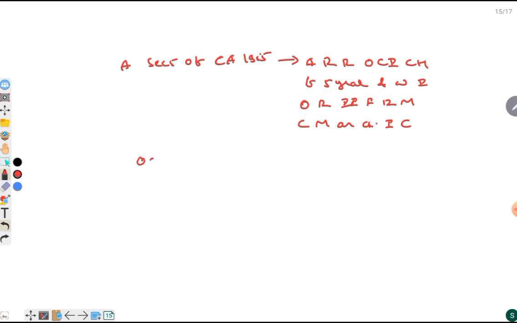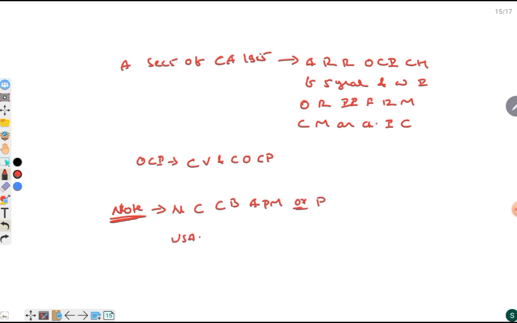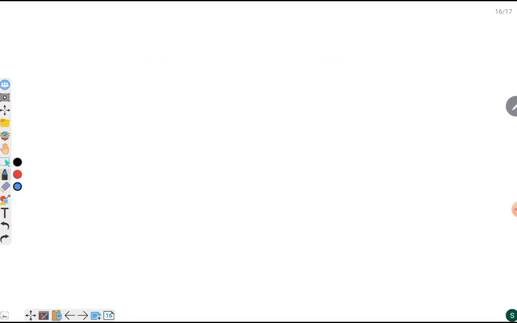These OCI holders cannot vote and cannot occupy constitutional posts. And the important point to note in the citizenship topic is that in India, a naturalized citizen can become PM or president, but in the USA, only a citizen by birth can become president, and not a naturalized citizen. Now let's have